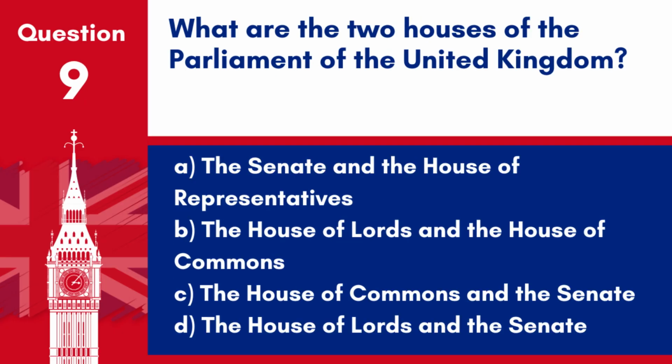Question 9. What are the 2 houses of the Parliament of the United Kingdom? A. The Senate and the House of Representatives. B. The House of Lords and the House of Commons. C. The House of Commons and the Senate. D. The House of Lords and the Senate. Answer: B. The House of Lords and the House of Commons. These are the 2 houses of the Parliament of the United Kingdom.